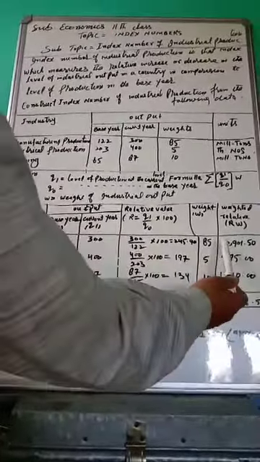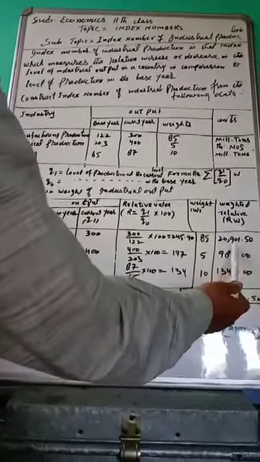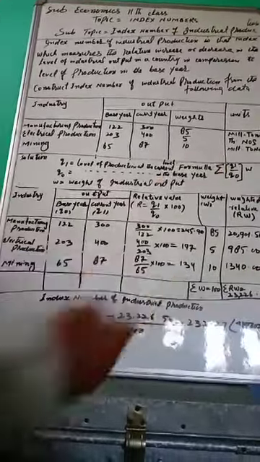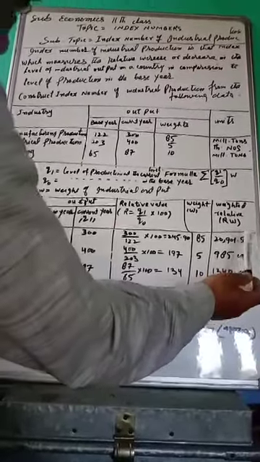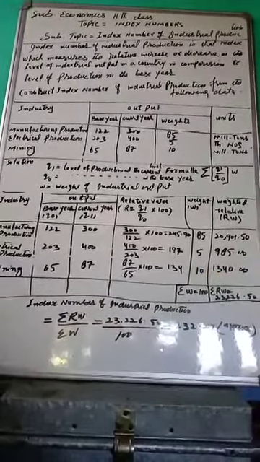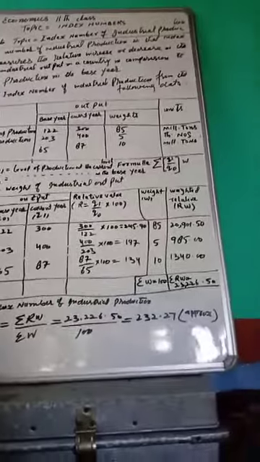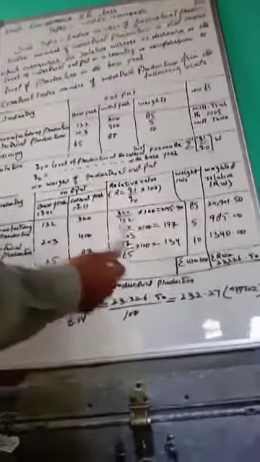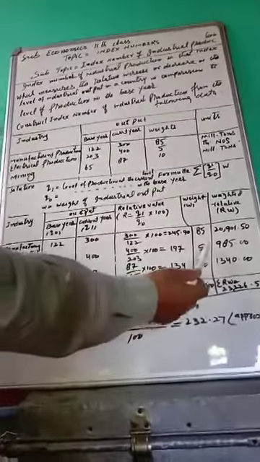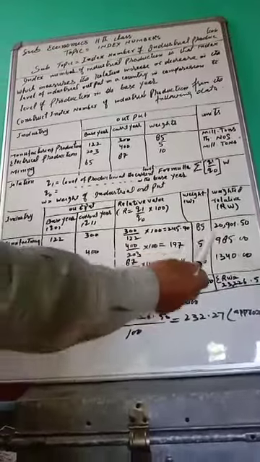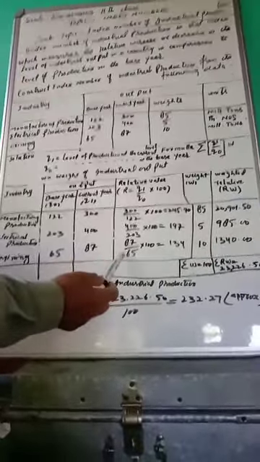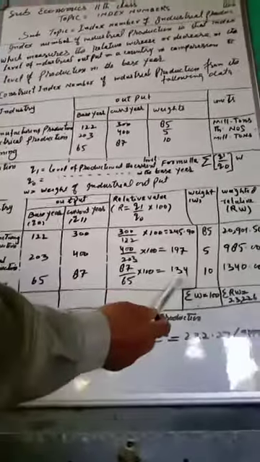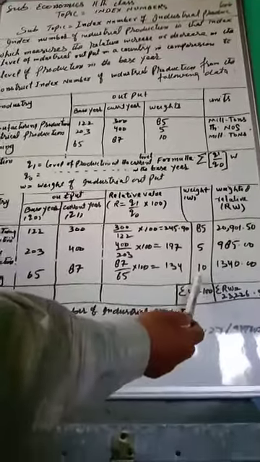Then 197 multiplied by 5 is equal to 985.00. And 134 multiplied by 10 is 1340.00.